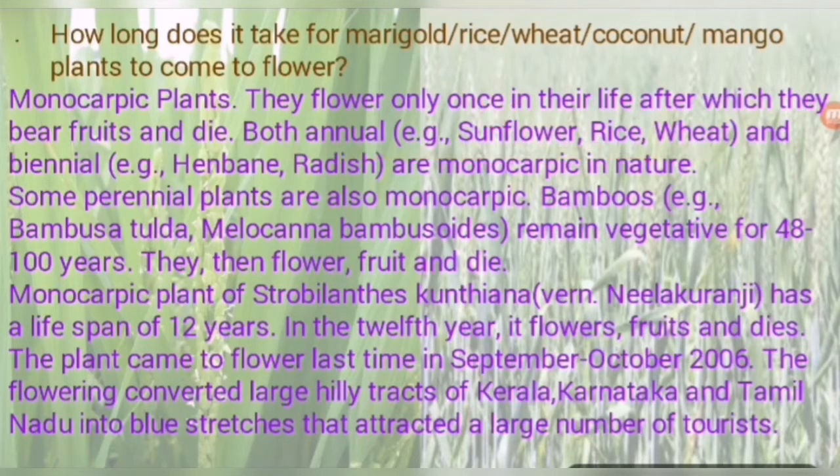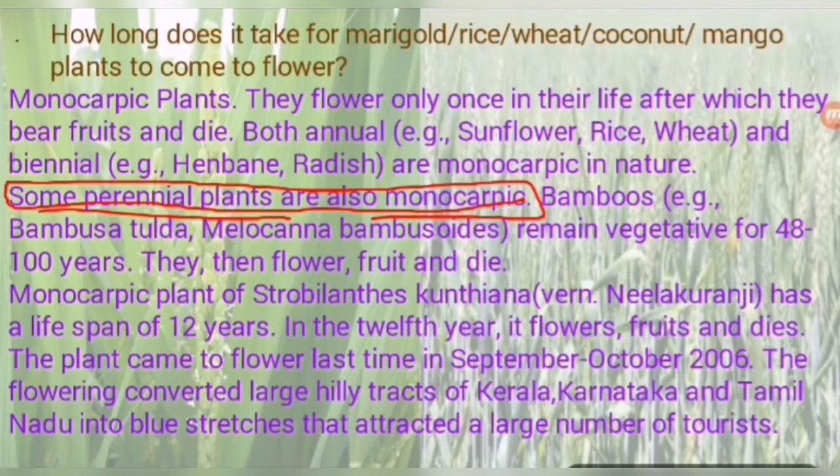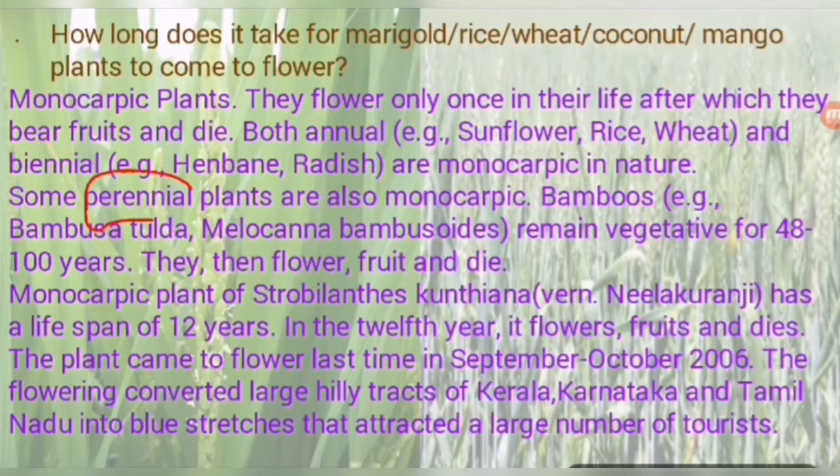Okay. Now the remaining portion, mango, it will be here. So let's discuss more about it. Some perennial plants are also monocarpic. So what are the perennial plants? The plants which complete their life cycle in more than 2 seasons. That is why these plants are known as the perennial plants. So perennial is the term used for the season. Means plants that take more than 2 seasons to complete their life cycle are known as the perennial plants.